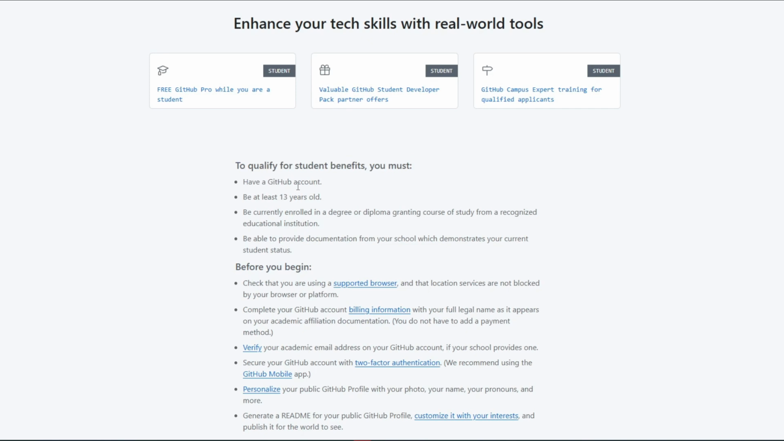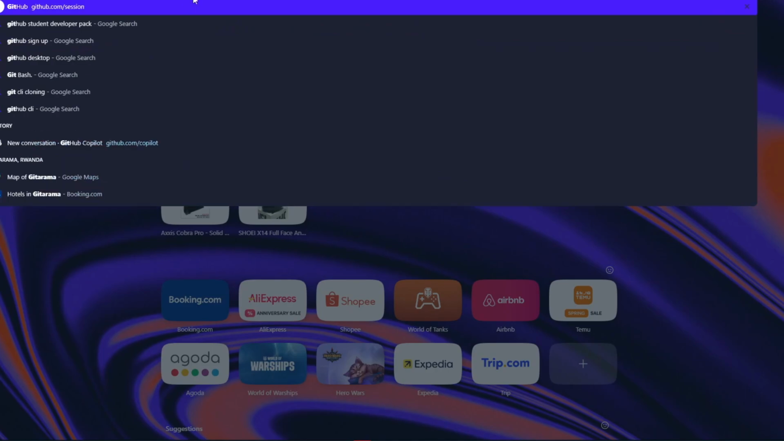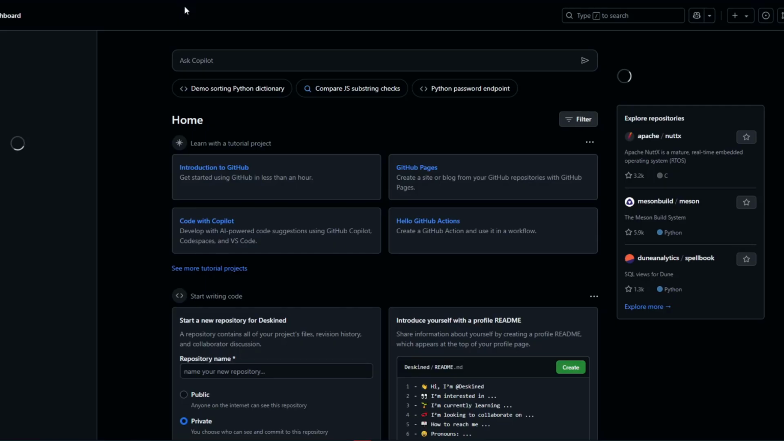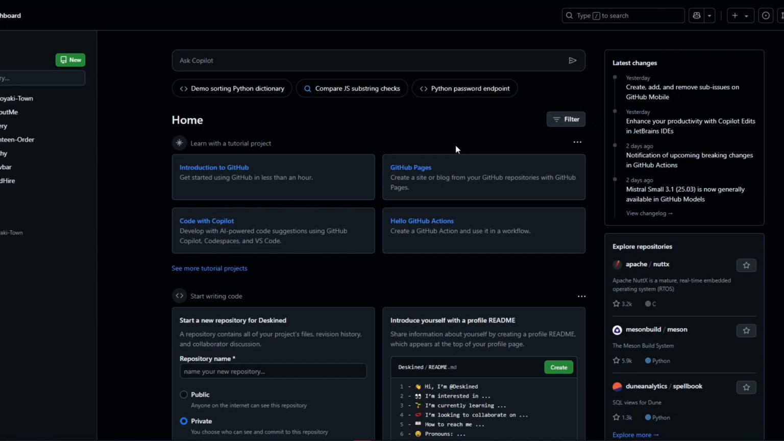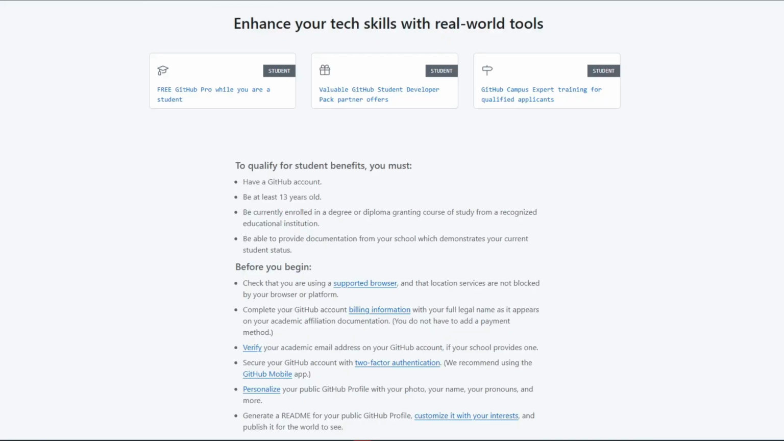If you don't have one yet, you can create one by navigating through the github.com page. From there, you will be able to create an account using your Google account, Facebook, or creating one with your email address. Right after, we need to be at least 13 years old. We need to be currently enrolled in a degree or diploma granting course of study from a recognized educational institution. We need to be able to provide documentation from our school which demonstrates our current student status.